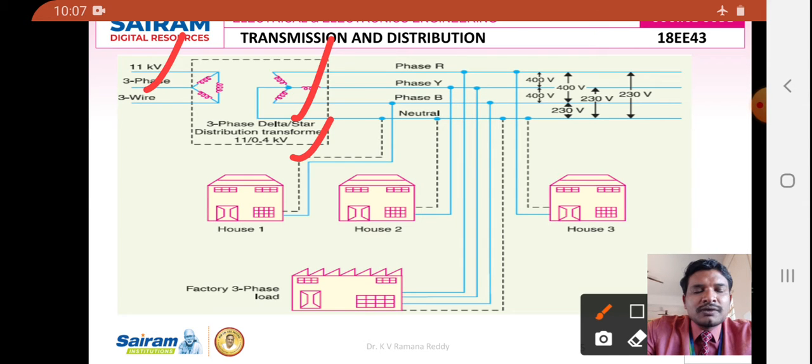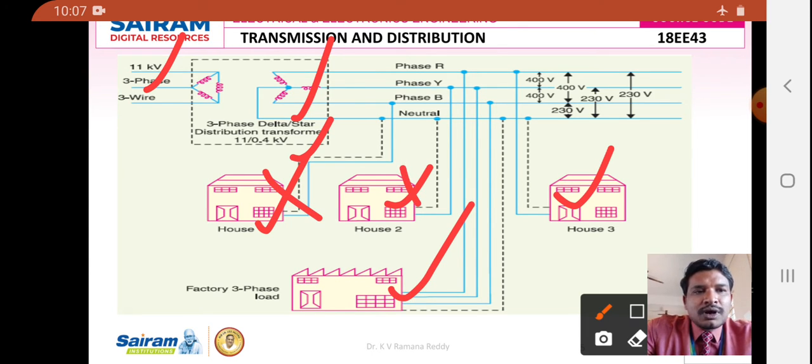From here onwards, in parallel, we distribute to various house loads like house 1, house 2, house 3, and we also distribute the 3-phase supply directly to various factories and industries. For house 1, house 2 and house 3 we give tappings for single-phase supply, and for 3-phase loads, that is industries and factories, we give 3-phase supply.